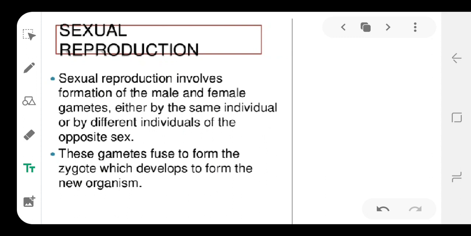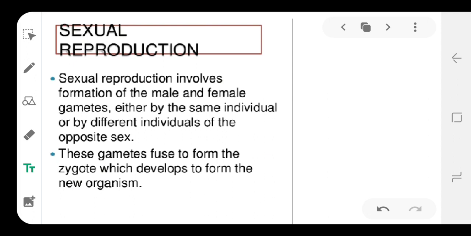First, we will learn what sexual reproduction is. Sexual reproduction involves the formation of male and female gametes, either by the same individual or by different individuals of the opposite sex. For example, in animals, the male gamete is the sperm and the female gamete is the ovum. When these two gametes fuse together, it undergoes fertilization and forms a zygote. Then it develops into a new individual or new offspring.